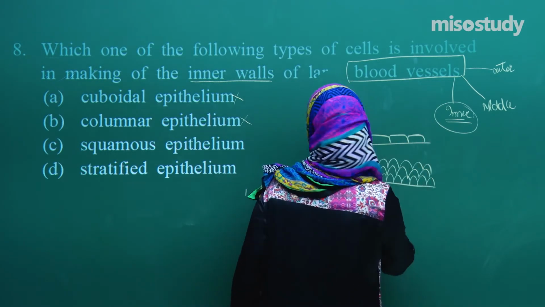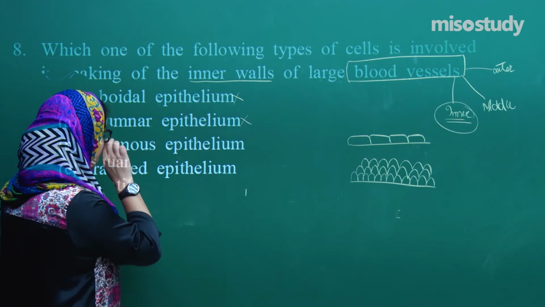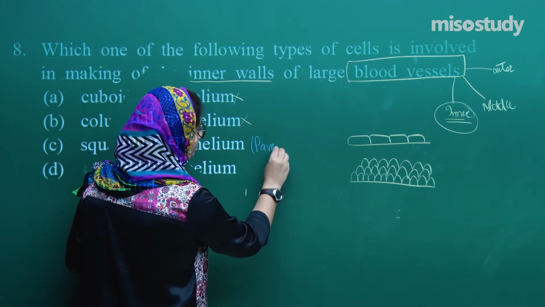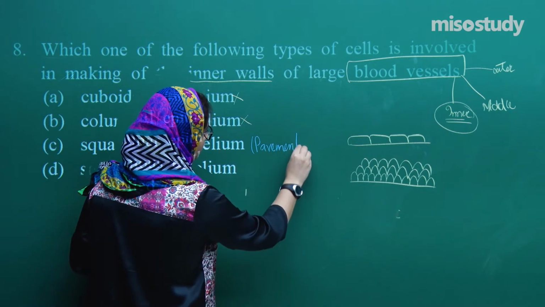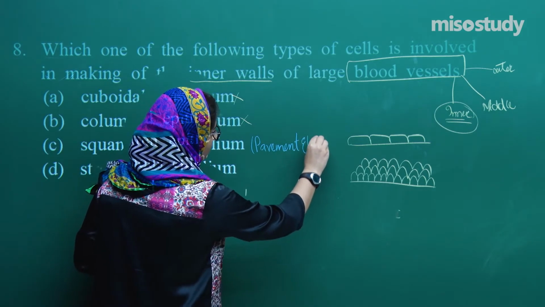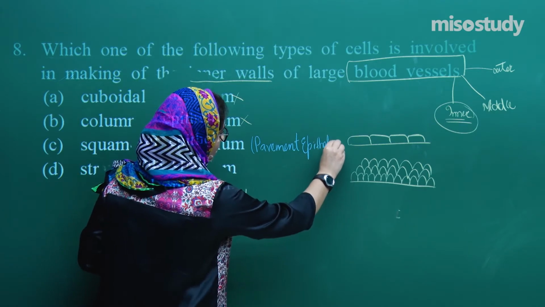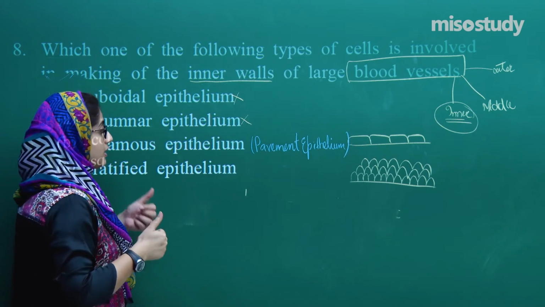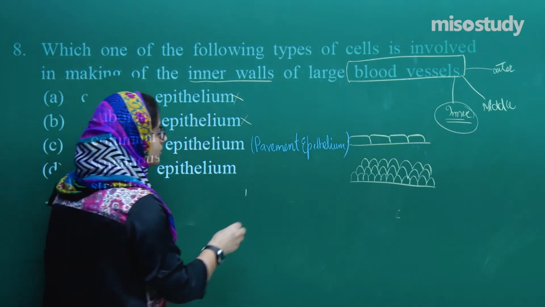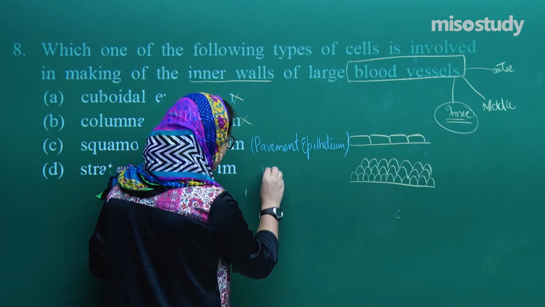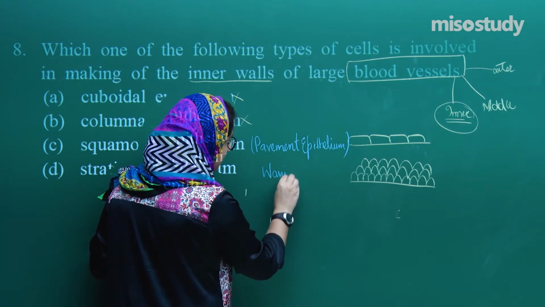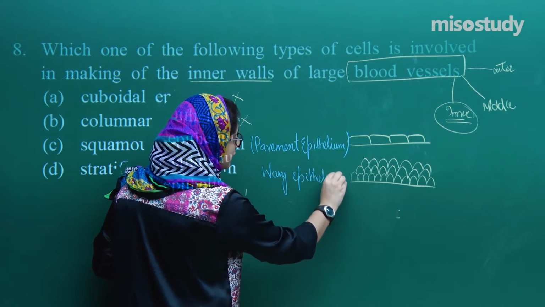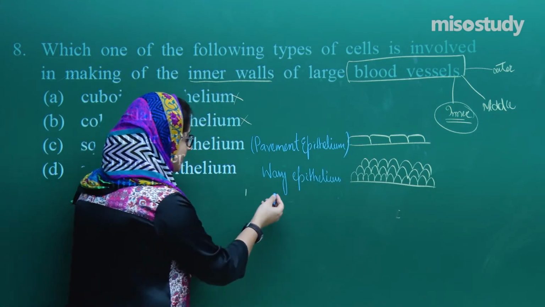If you remember, squamous epithelium is also known as pavement epithelium. And there is one more thing that squamous epithelium is also called: wavy epithelium, or you can say tessellated.